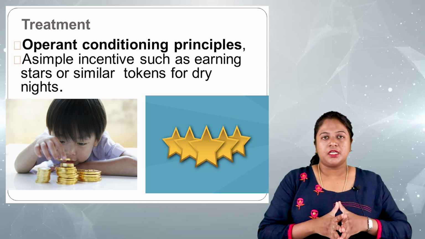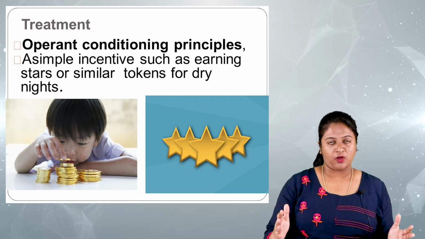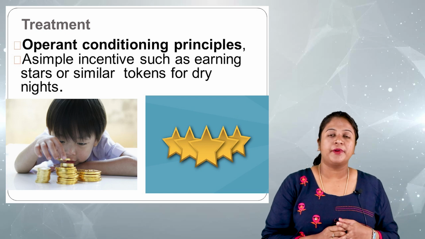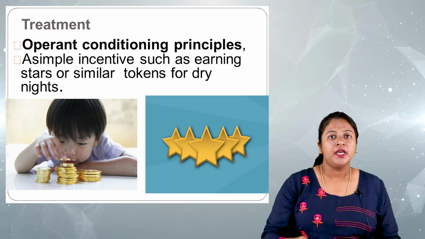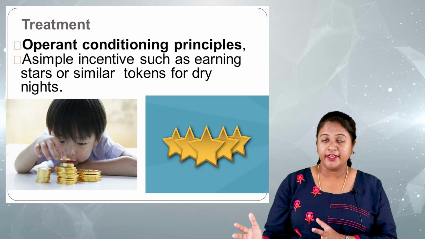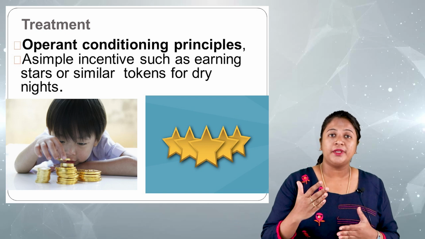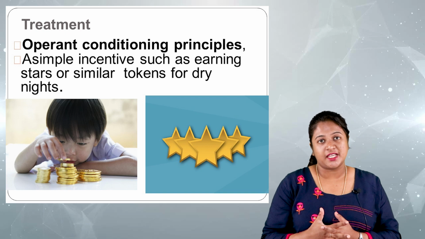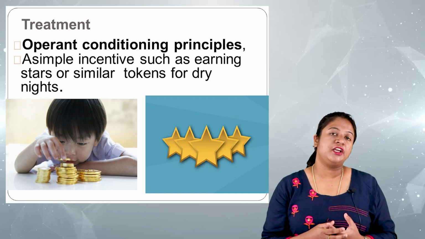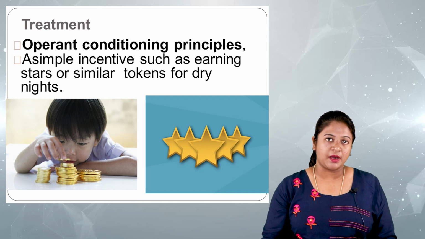You maintain a record of these dry nights. Whenever the bed is not wet, every time you give a token in the form of a star. At the end, he can count how many stars he has got. It is a kind of reinforcement or reward that the child gets for continuing this appropriate behavior.